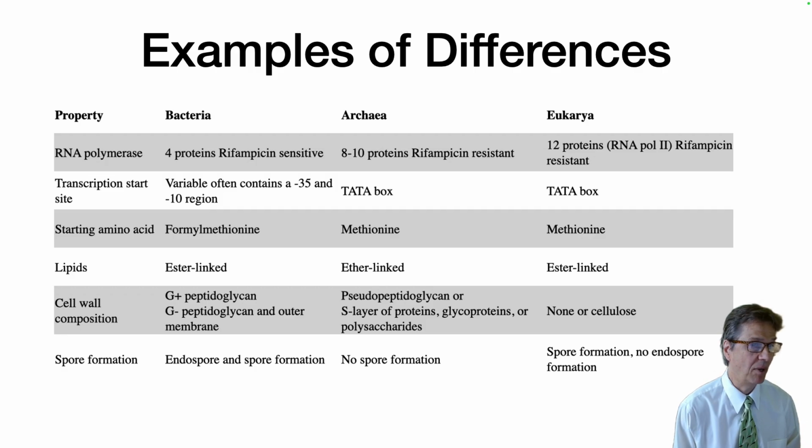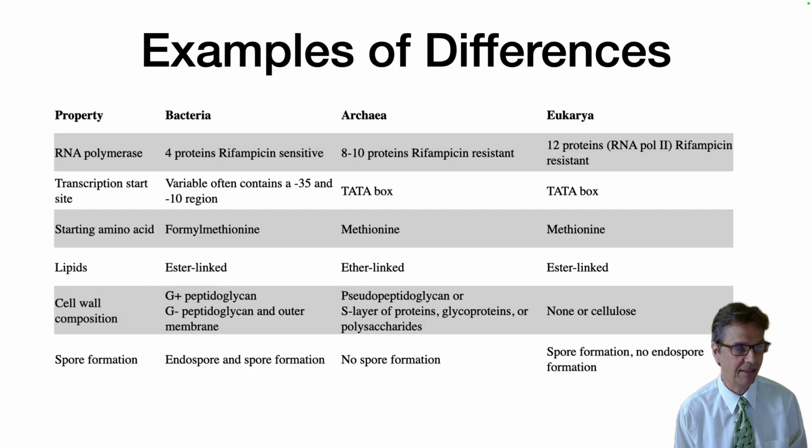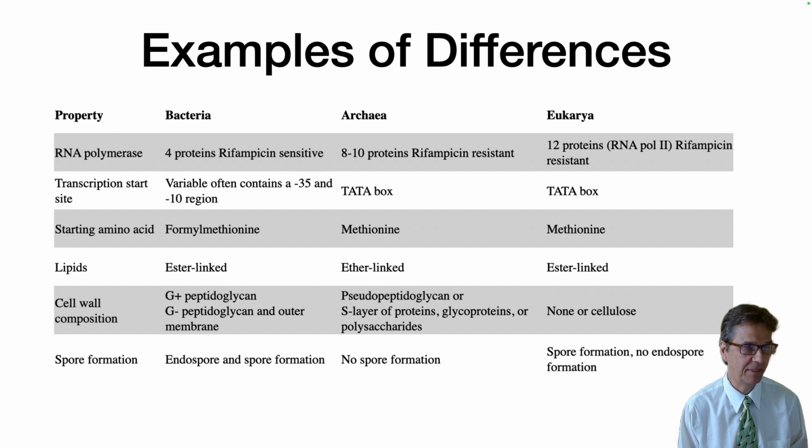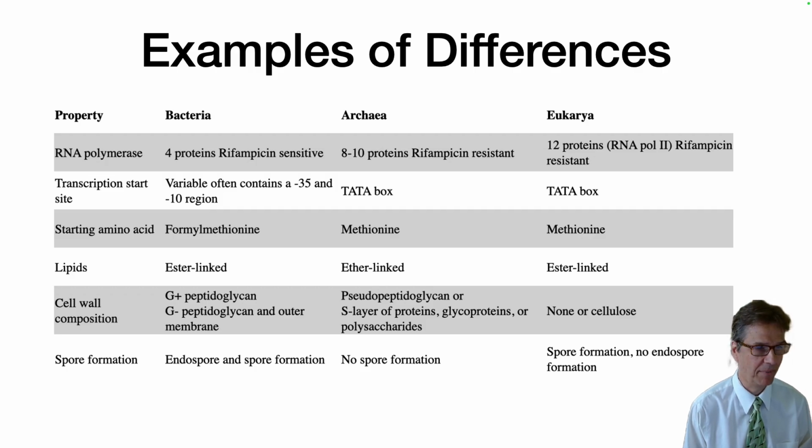For example, RNA polymerase: in bacteria there are 4 proteins in the RNA polymerase, and it is rifampicin sensitive. In archaea, it's 8 to 10 proteins, and in eukarya, it's 12. Transcription start sites are different. The sequence is variable, but often contains a minus 35 and minus 10 region in bacteria. In archaea, it's a TATA box, and in eukarya, it's a TATA box. The starting amino acid is formylmethionine in bacteria. The starting amino acid in archaea and eukarya is methionine.